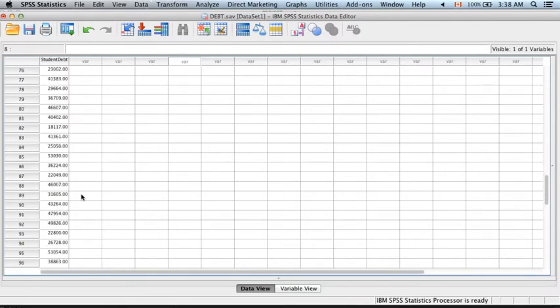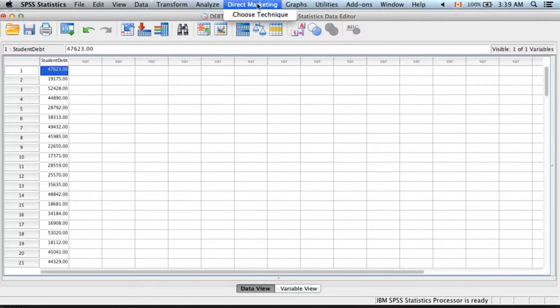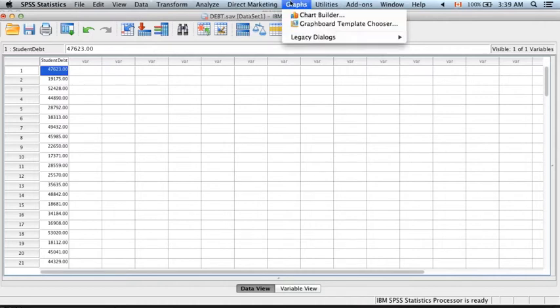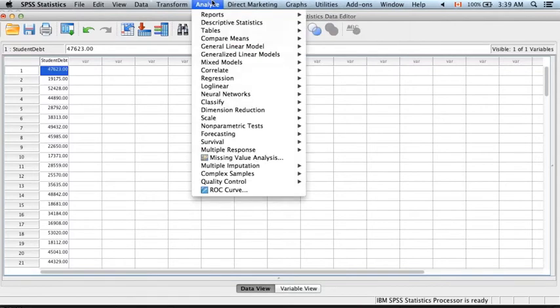From the main menu, click Analyze, Descriptive Statistics, and Explore. The Explore dialog box will open up. Use the cursor to select the dataset that you wish to use, and the right arrow button to transfer the variable to the dependent list box. SPSS, by default, uses the 95% confidence interval, which in fact we want to use for this demonstration.